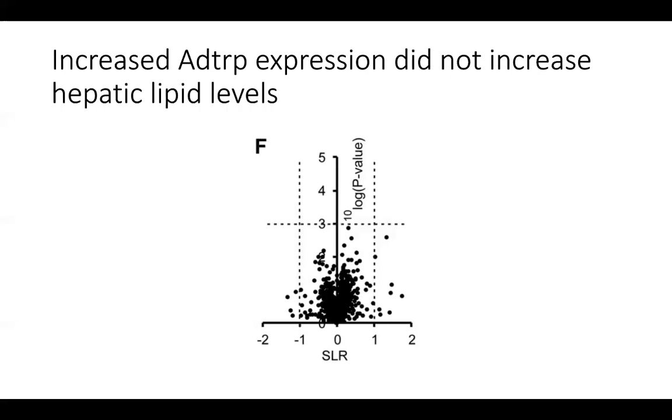So, figure 4 on the slide is a volcano plot, meaning that highly statistically significant data points having low p-values appear towards the top of the plot. It is clear in this figure that most points are towards the bottom, meaning they are not statistically significant. This test was performed in the liver, and the lipid levels were not significantly impacted. This allowed the researchers to conclude that there are not significant metabolic effects of ADTRP overexpression.